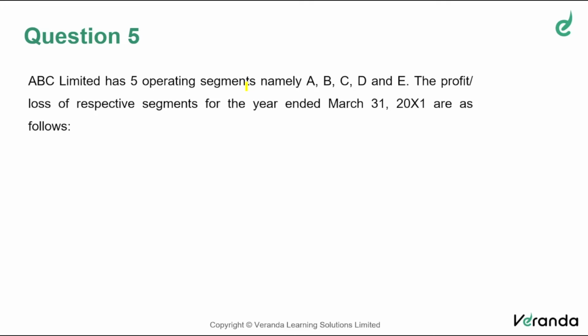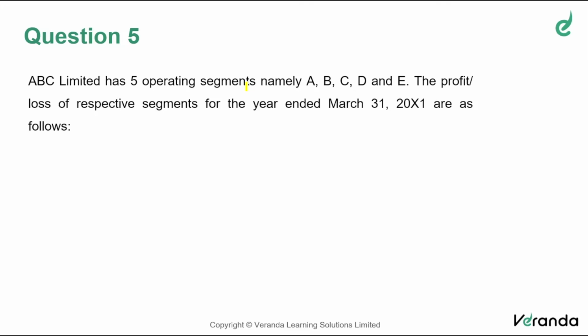The second step is, out of the operating segments, how many are reportable? See friends, not all segments may be operating segments. Not all operating segments may be reportable segments.